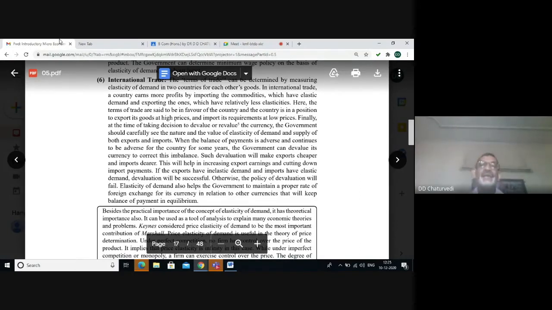So when exports have inelastic demand and imports have elastic demand, devaluation is going to be very, very successful. Otherwise, this policy may not be of any use. So we can say in brief, elasticity of demand helps the government in maintaining a proper rate of exchange for our currency in relation to other currencies.